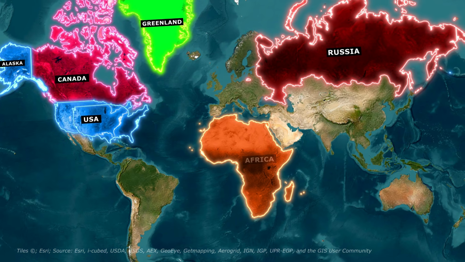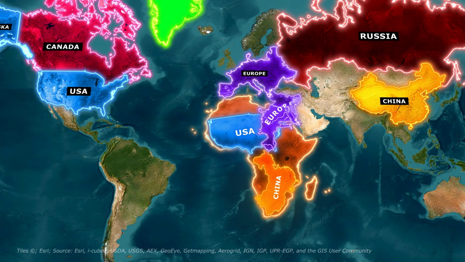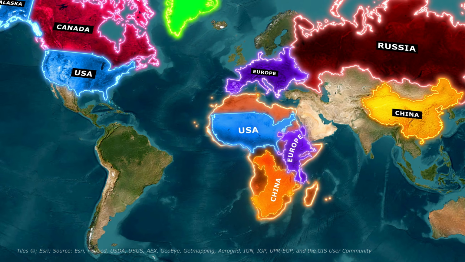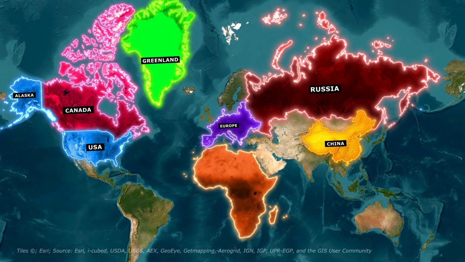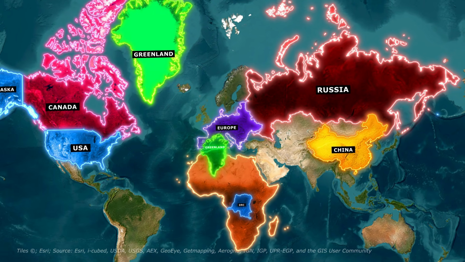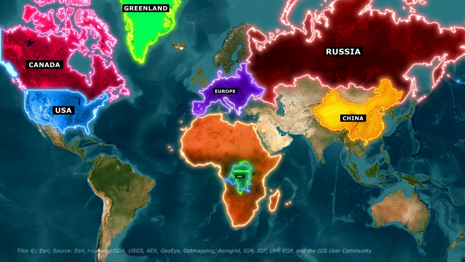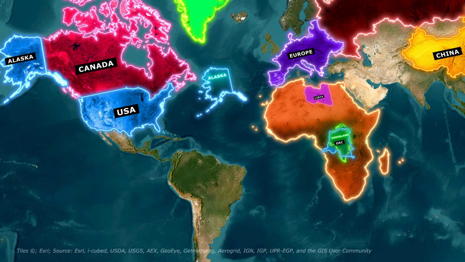The entire United States fits inside Africa. So does China. You could squeeze most of Europe into Africa too, and still have room left over. Africa isn't just big, it's overwhelmingly massive. Greenland, which looks like a giant on the Mercator map, is actually closer in size to the Democratic Republic of Congo. That's one country inside Africa, just one. Alaska, another map giant, is actually smaller than Libya.